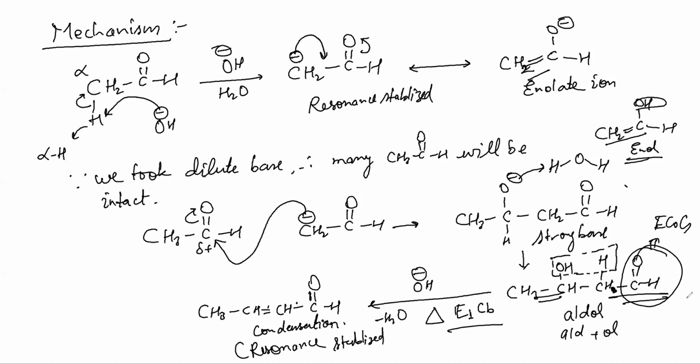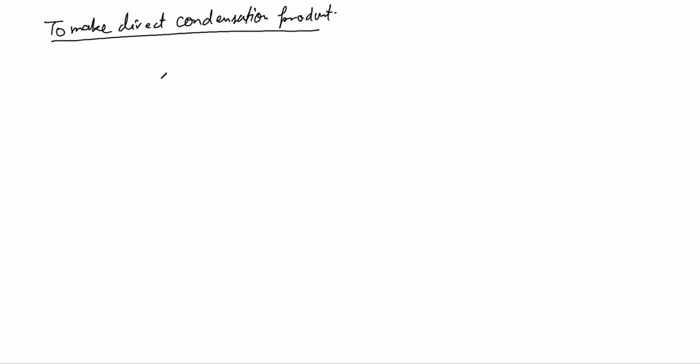Now, let's see forward. How do we make the direct condensation product? What we have to do here, we have to place one of the carbonyls like this.